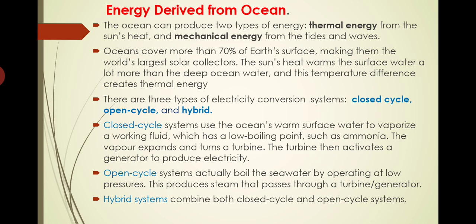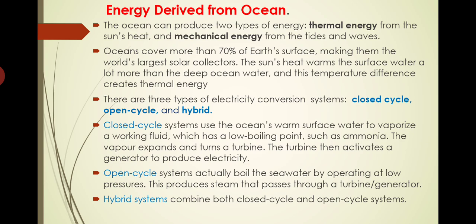So that temperature difference is being utilized for the power production. That is what is known as thermal energy from the sun's heat. And if it is mechanical energy, the energy available with the tides and waves are utilized for the power production. That is what is actually mechanical energy. The ocean covers more than 70% of Earth's surface, making it the world's largest solar collector.